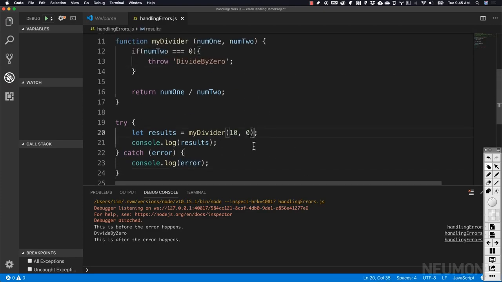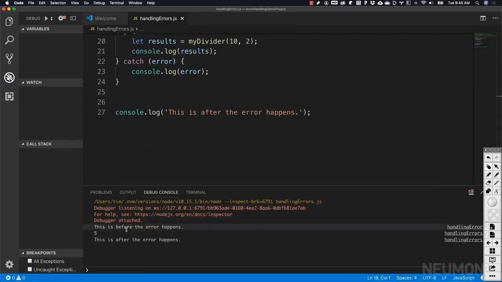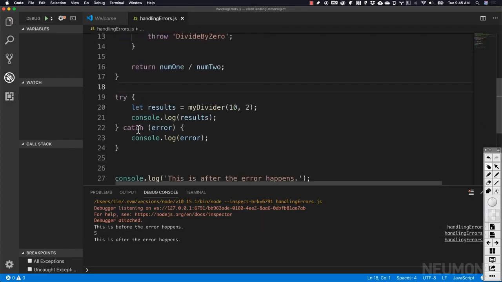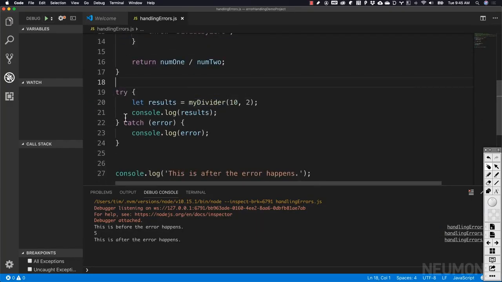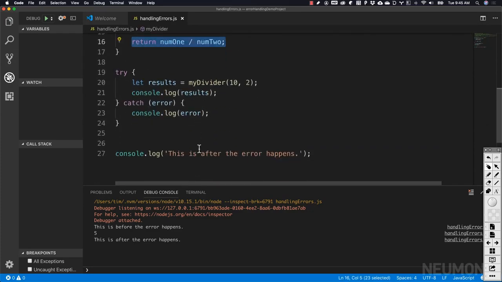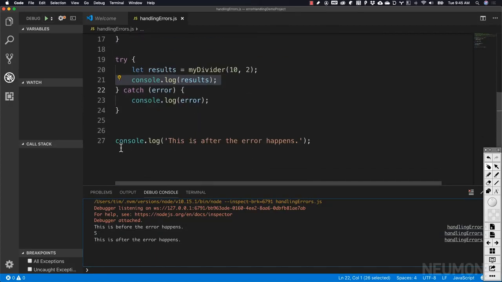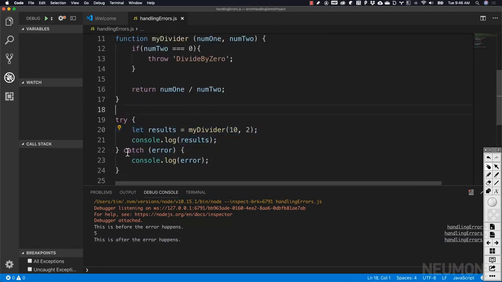Now, if we change this to an actual number that we can divide by, so let's divide by 2, and we execute the program, we will see that this is before, so that's our line 9, and then line 20 executes. We get the result back because no error is thrown, division actually happens, and a value is returned. Line 21 logs that return, which is 5, because 10 divided by 2 is 5. And then we get 27 executing, and we see that our script did not fail because no error was thrown, but we still have it wrapped in a try-catch just in case.